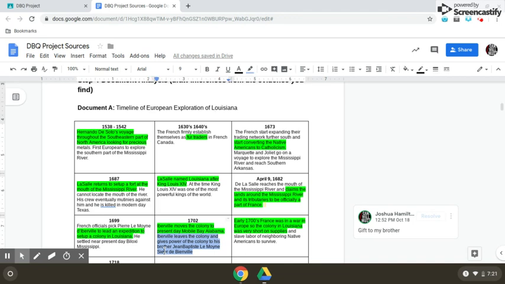I highlighted right here in blue where it says Iberville leaves the colony and gives power of the colony to his brother, Jean-Baptiste Lemoyne Sieur de Bienville. So he leaves Louisiana to the power of his brother. And that's why we call it Gift to My Brother. We highlight to support our movie title. So just like a movie. Now, we created a movie title there, but you could use a movie title that already exists. It's up to you. So those are the four main portions of the background.